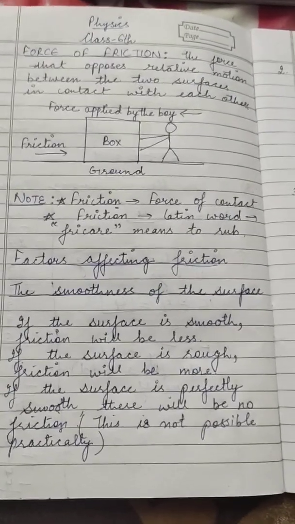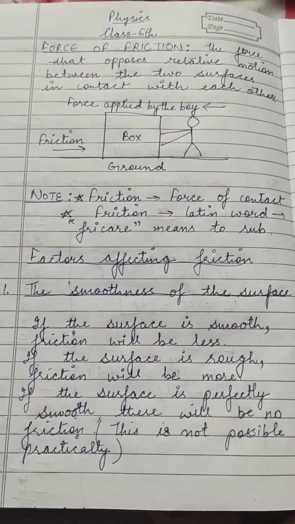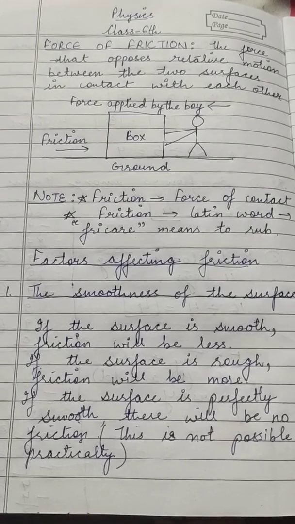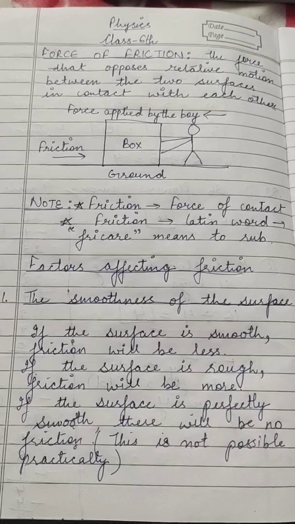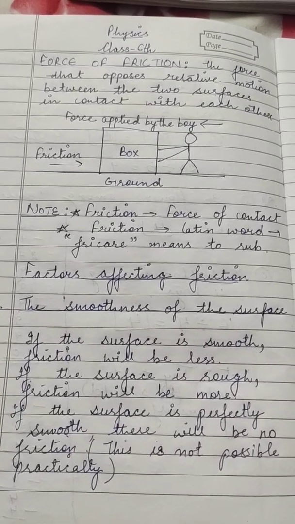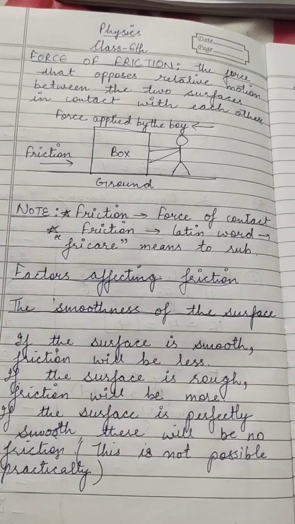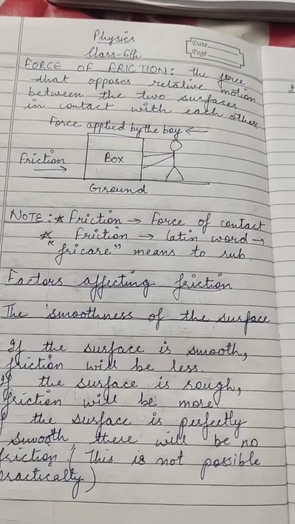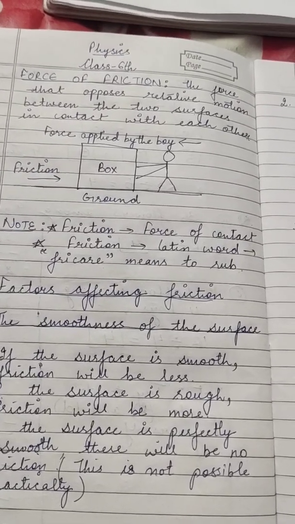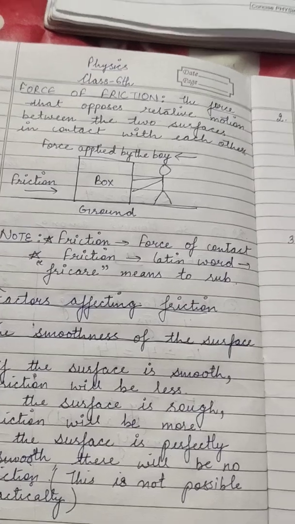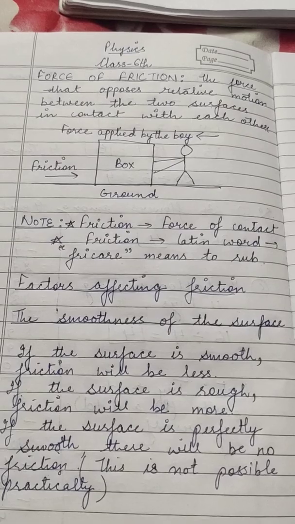Today we are going to start your new topic, that is force of friction. So, in your common life, you might have experienced that when we stop paddling a bicycle, it gradually slows down and ultimately it stops after traveling some distance. And it is similar with the case when you roll a ball on a ground, it moves to some distance and after moving a certain distance it stops.